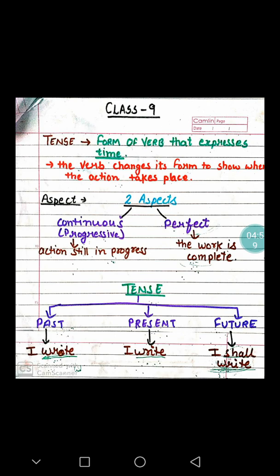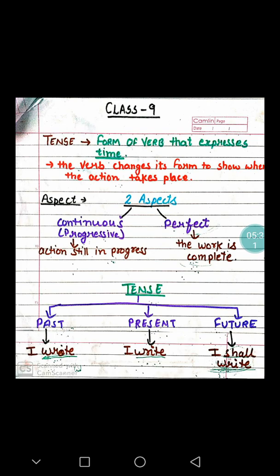Now we always talk about three types of tenses. One is past tense, one is present tense, and one is future tense. Past tense is the things that have already happened or the time that has gone. It is not going to return. Past की बात है ये, ठीक है? Past is the time gone by.